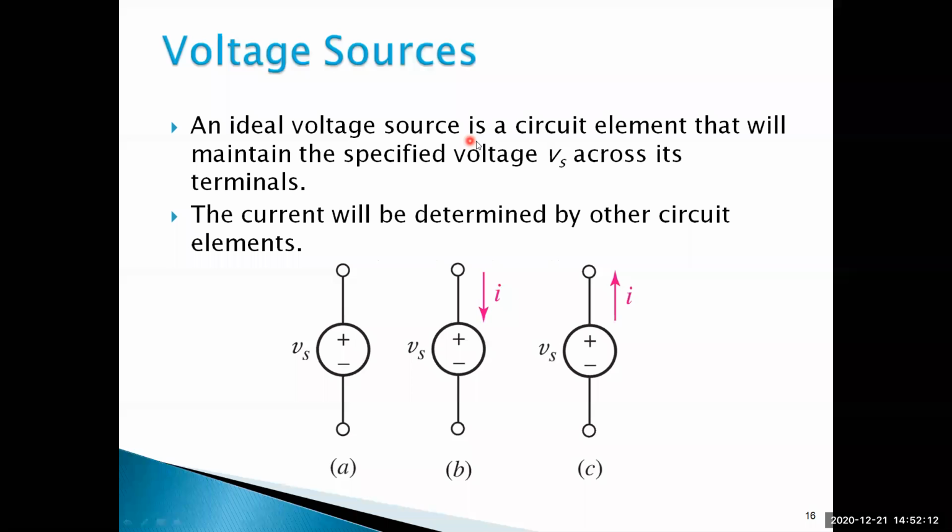An ideal voltage source is a circuit element that will maintain the specified voltage Vs across its terminals. The current will be determined by another circuit element. So that means based on loads, if you are increasing the loads, for example, in your home, if you turn on the